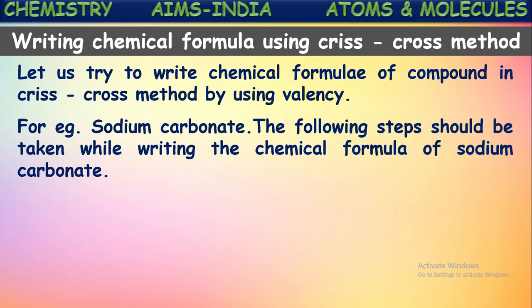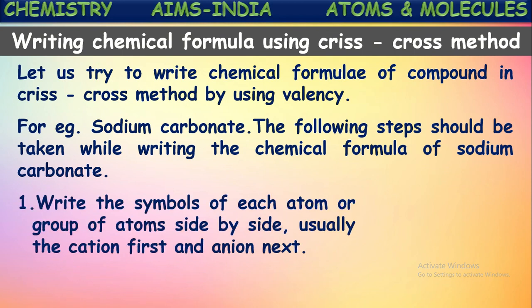So the following steps should be taken while writing the chemical formula of this sodium carbonate. First step here: write the symbols of each atom or group of atoms side by side. Generally, how we write means first we write the positive ion followed by the negative ion. That means first we write the cation, followed by the negative ion.